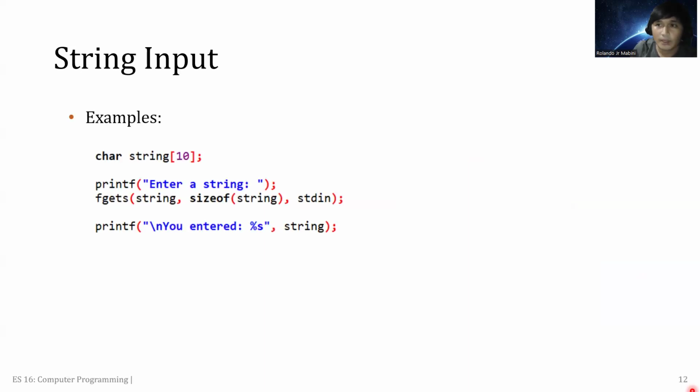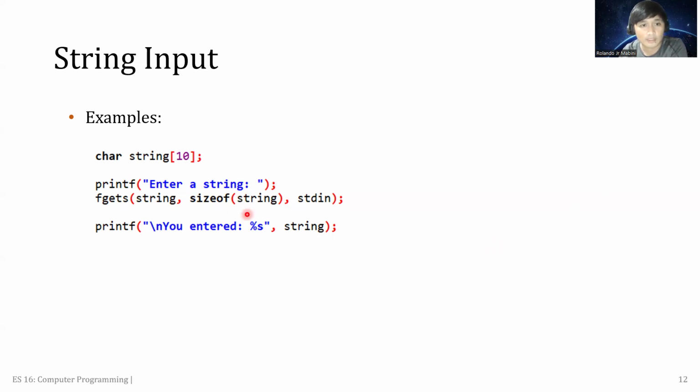Okay, another way of setting the size of the array, instead of directly writing the number here, is that we can alternatively use sizeof and then string.